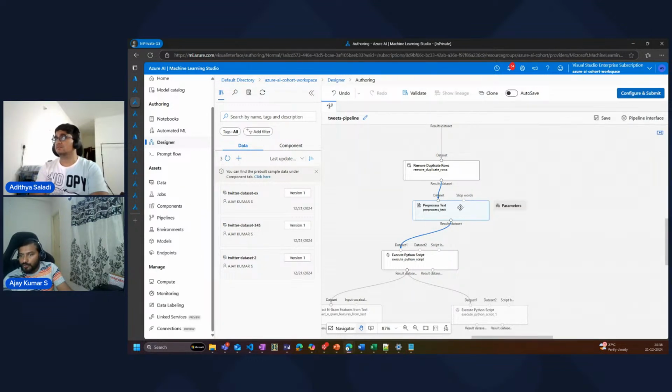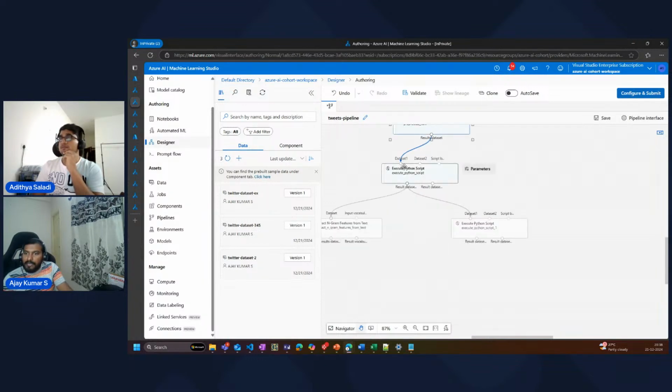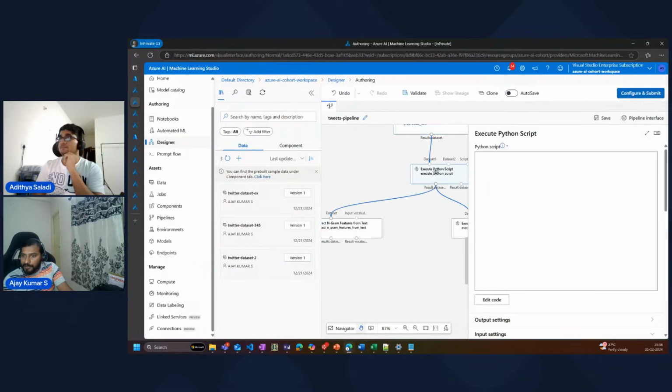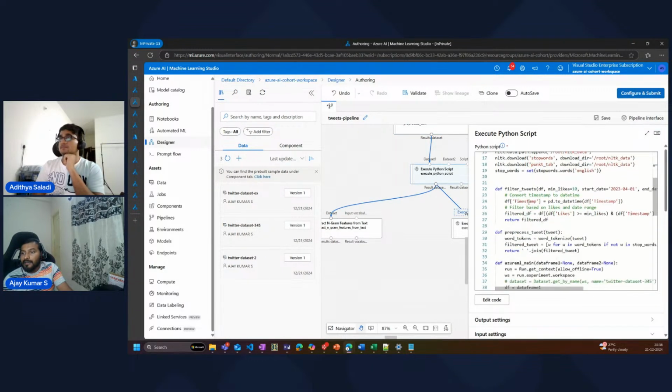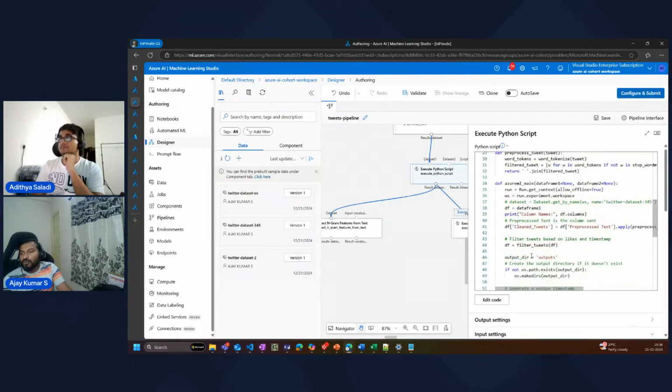I'm going to configure and use that as an existing component. You can also provide custom stop words by plugging into this particular pre-processed text. Your custom words can be plugged in with a data set, right? And that is given to an Execute Python Script. In this Python script, again, we are writing custom logic to do custom filtering.